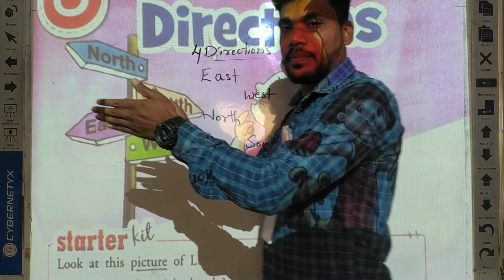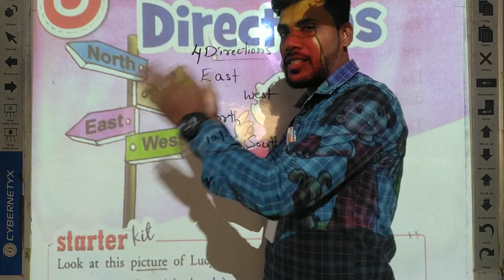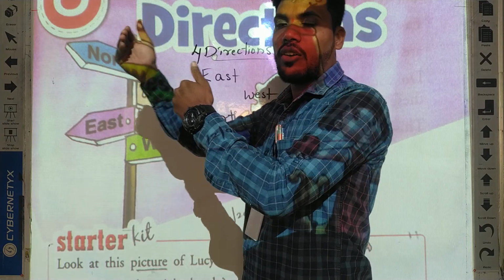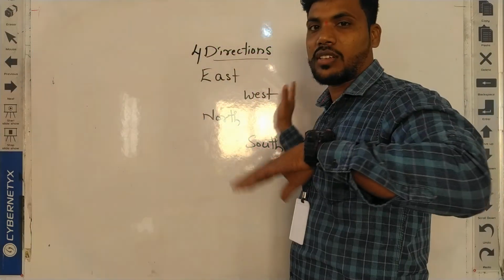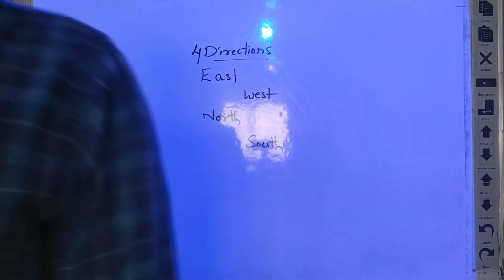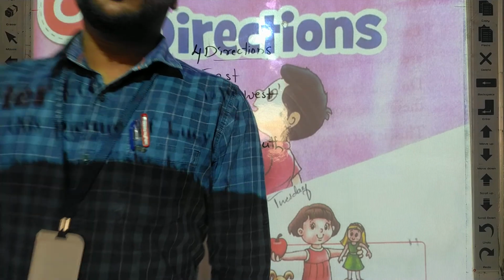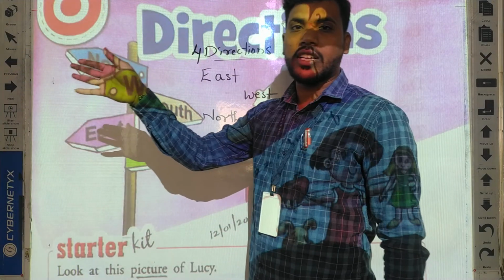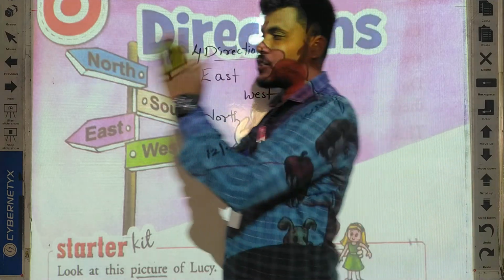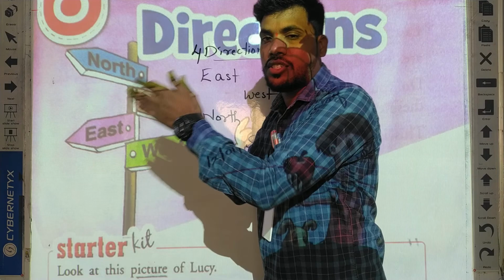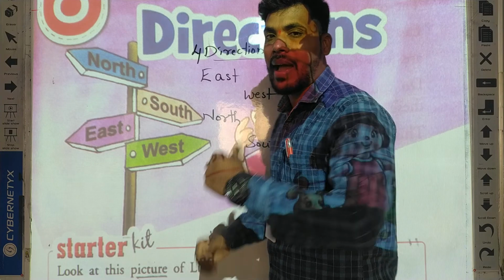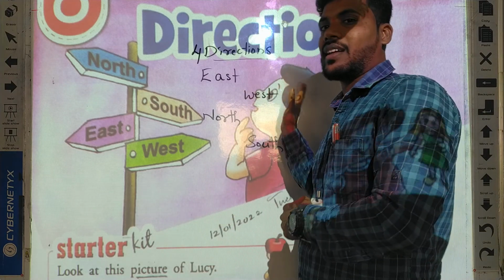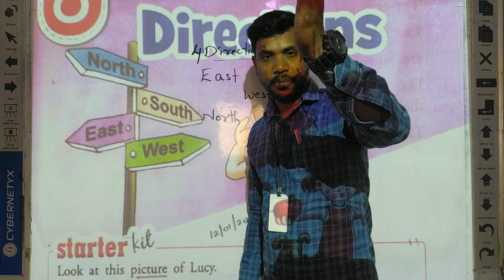Next, when you change the direction towards west, now you are facing towards west. So west is in your front and your back is east. Your right is north and left is south. So if you face towards west, your front side, your face side should be west. West's opposite is east, so your back is east. So automatically right is north and left is south.